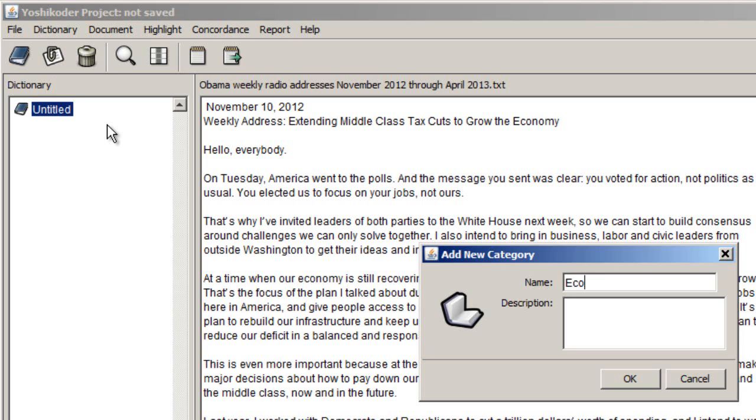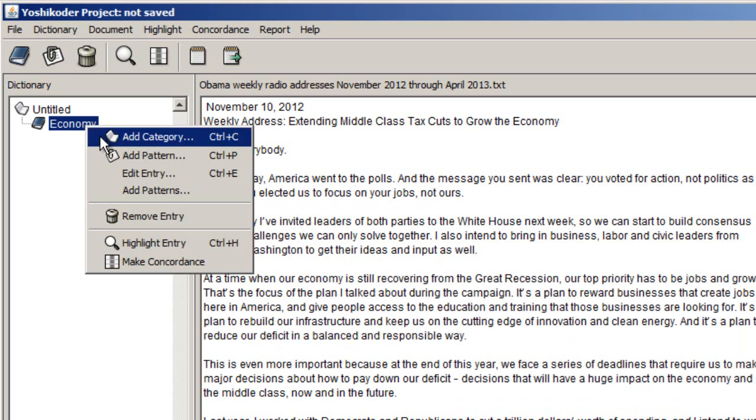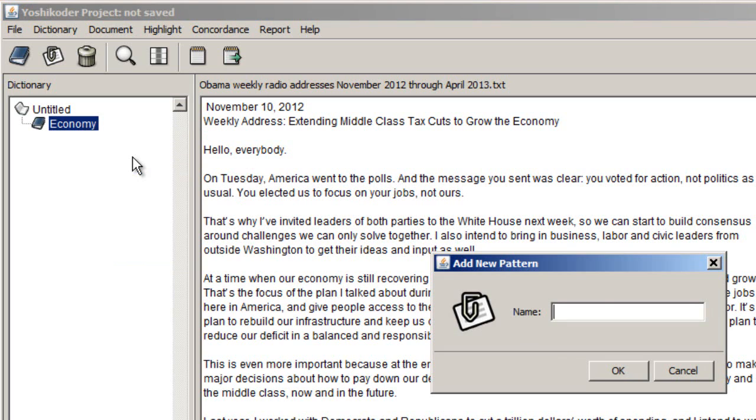So let's make that economy, to indicate that this category is going to encompass all words that indicate something about the economy. And then I can right-click on the category I just created and choose Add Pattern. And this is what I do to specify specific patterns that I want Yoshikoder to look for in count.